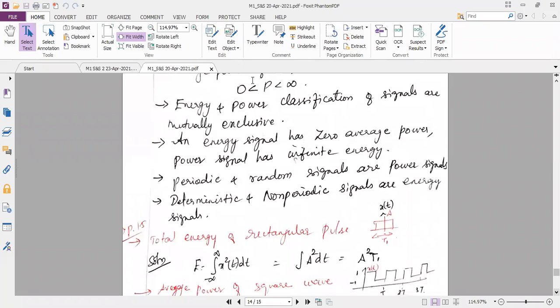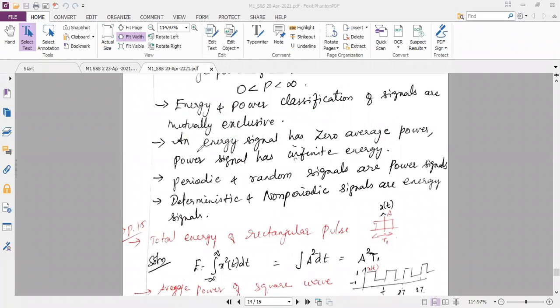Okay, now see, the next condition is that energy and power signals are mutually exclusive. You know the meaning of mutually exclusive. Either one condition will be satisfied, and a signal cannot be both energy and power. A given signal can be either energy signal or power signal. It cannot be both. So that is the meaning of mutually exclusive.